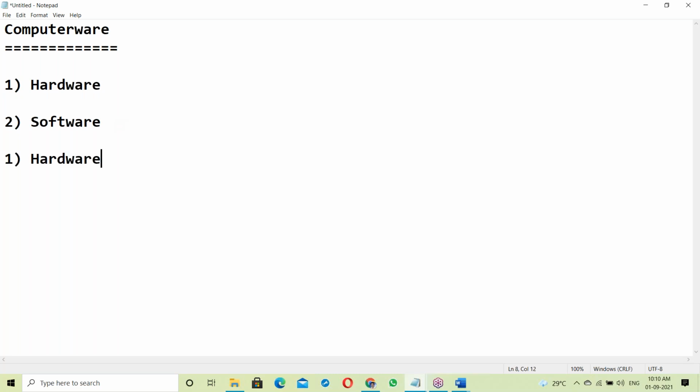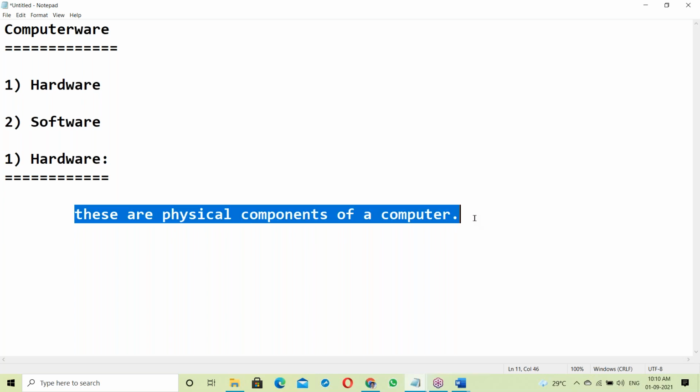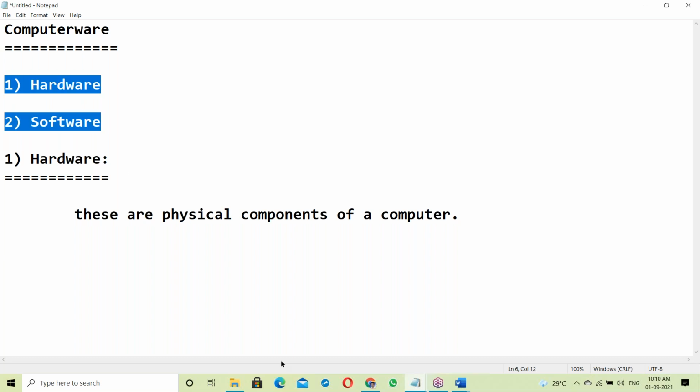Hardware refers to the physical components of a computer.